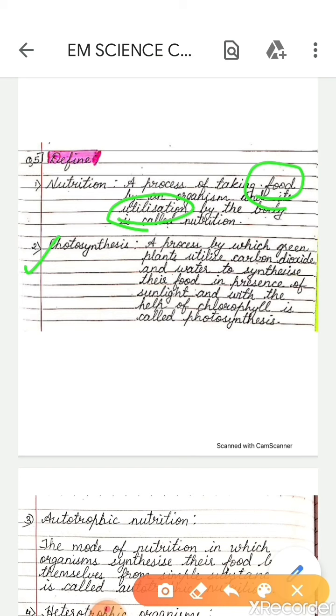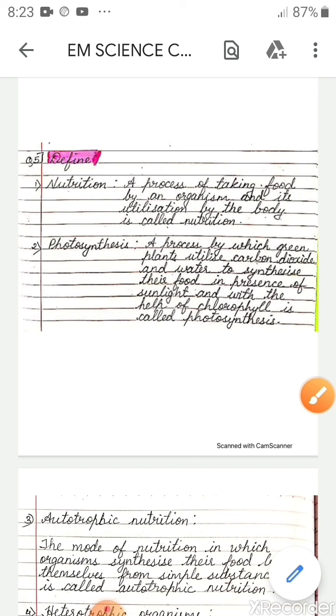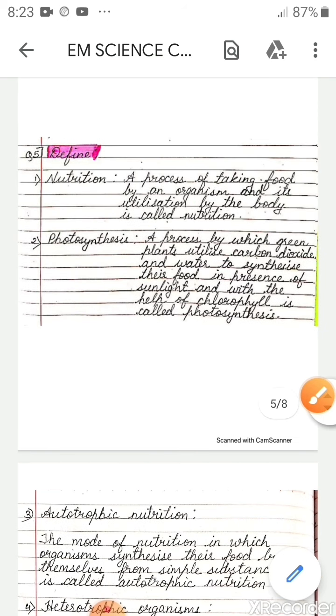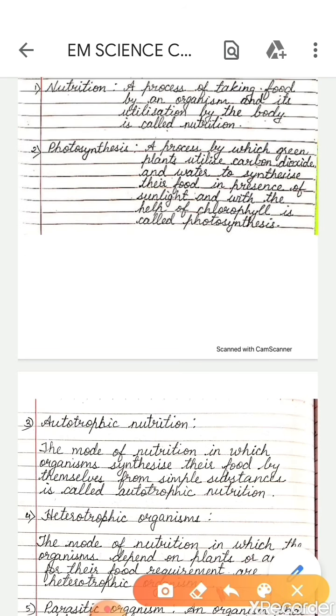Question number 2. Photosynthesis. A process by which green plants utilize carbon dioxide and water to synthesize their food in presence of sunlight and with the help of chlorophyll is called photosynthesis.